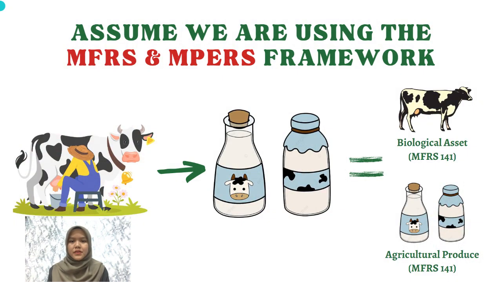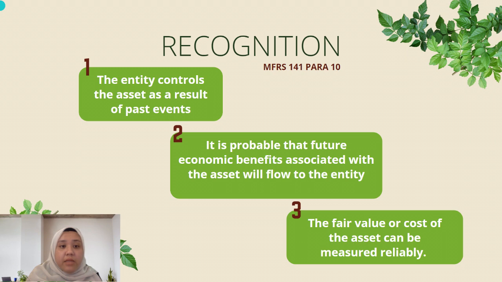Now, what happens if a cowman raises a cow to get its meat? Both the MFRS and MPERS frameworks recognize it as a biological asset because the meat of the cow is an agriculture produce and there is no bearer plant involved in this case. Moving on to the next important part in this topic, which is recognition of biological assets. Basically, when the biological asset fulfills its definition and its fair value can be measured reliably, the entity may recognize the asset as a biological asset. According to MFRS 141 Paragraph 10, these are the criteria for biological asset recognition mentioned in the standard.